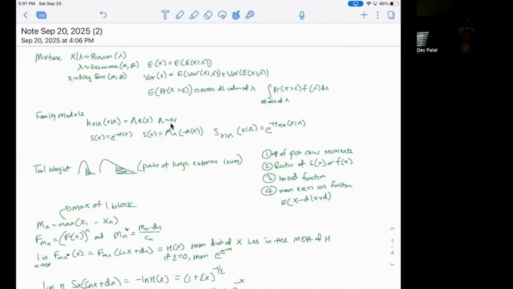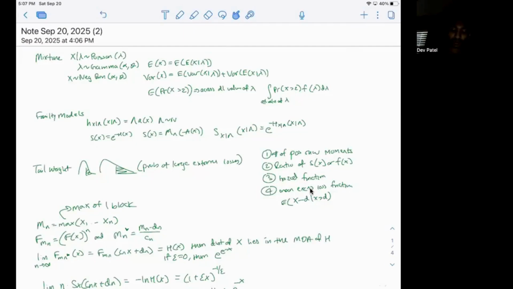Hi, so we'll go over a few topics in ACE-TAM, primarily the first couple in severity and aggregate models. And we'll go over the crux of some of the core concepts. The first one is on mixtures. Now, what is a mixture? You can think of a mixture as a distribution that is conditioned on a parameter that follows another distribution.